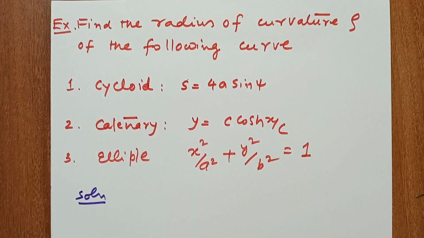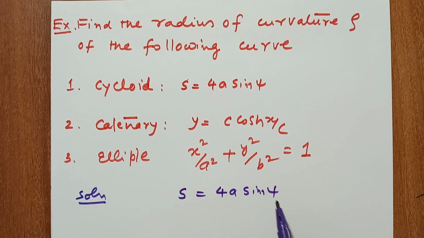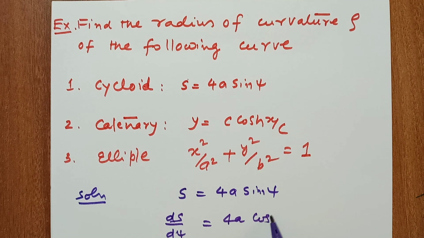Given s is equal to 4a sin psi, differentiating with respect to psi, ds upon d psi equal to 4a cos psi.